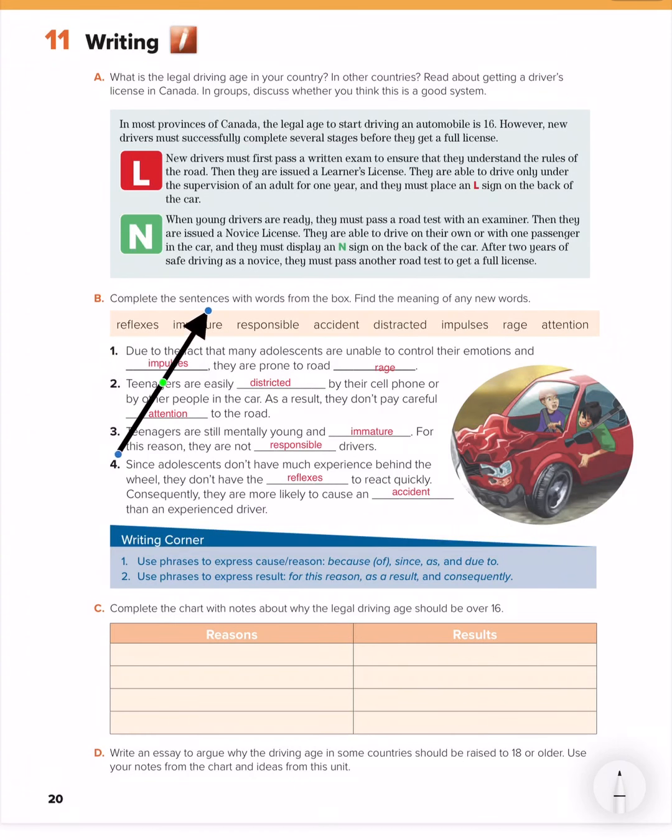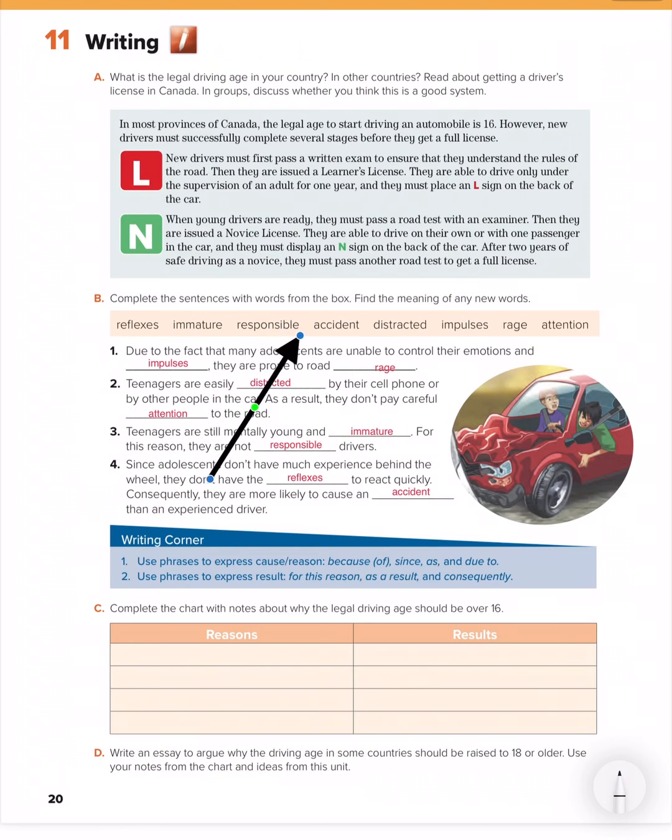Okay, then complete the sentences with words from the box. Find the meaning of any new word. So we have here 1, 2, 3, 4, 5, 6, 7, 8. We have here 8 words. We have reflexes. It's like if you do something, an action, so you will react with reflexes. Then we have immature, the opposite of mature. If you are an adult, immature means you still do not understand the whole thing, something like this.